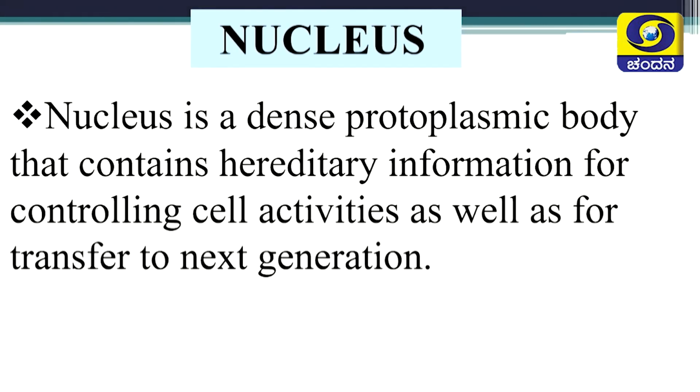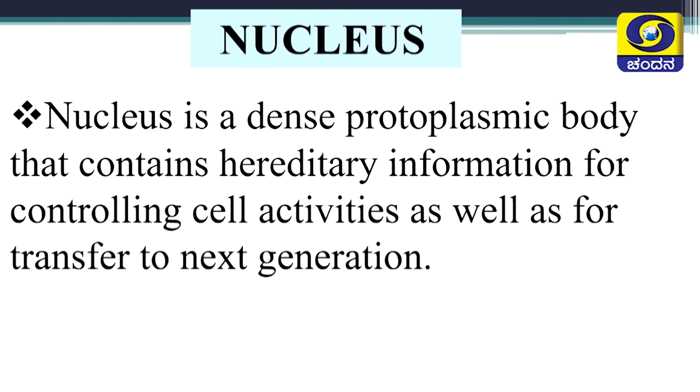Let us now understand one important component of the cell, that is the nucleus. Nucleus is a dense protoplasmic body that contains hereditary information for controlling cellular activities, as well as for hereditary characters to be transferred from one generation to another generation.